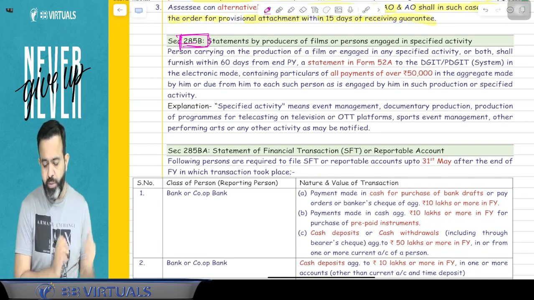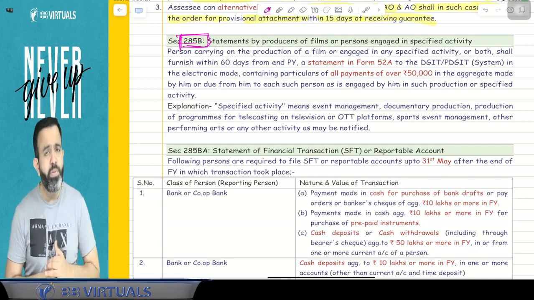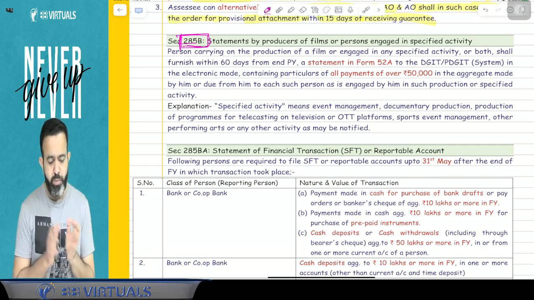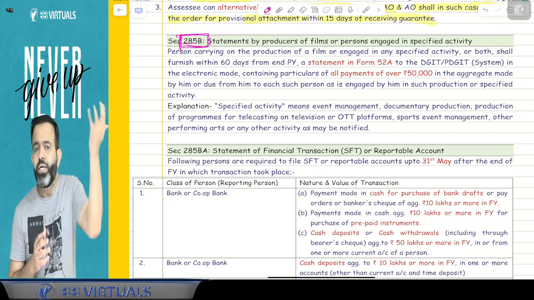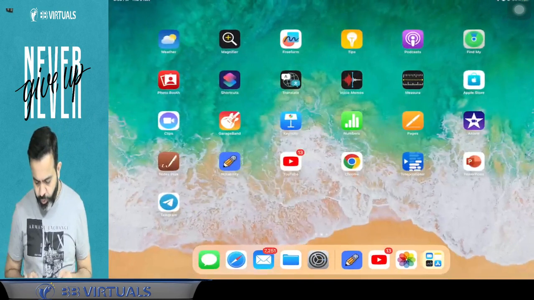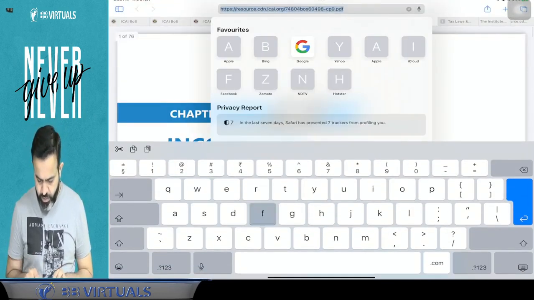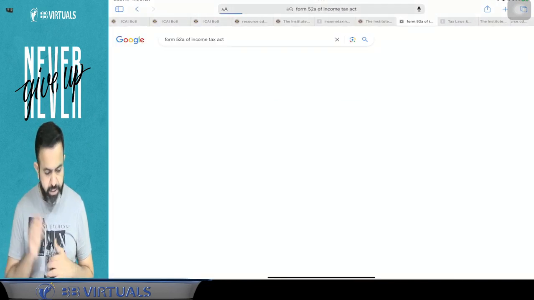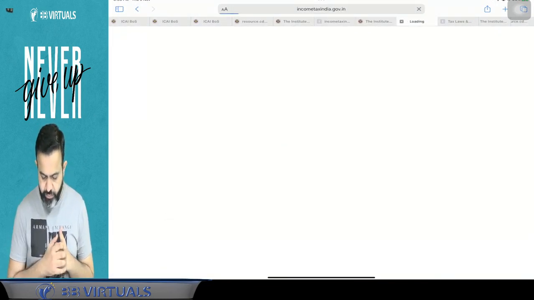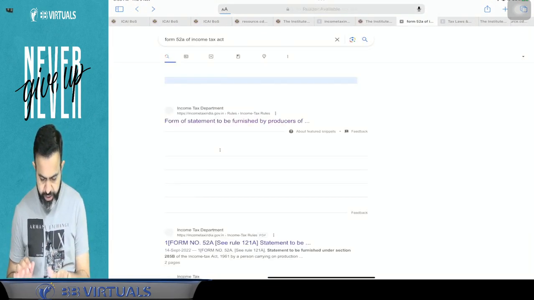and he will submit this detail within 60 days from the end of the previous year. So from the end of the previous year, in form number 52A, there is one form, that is form number 52A. In form number 52A, he will submit this detail to the income tax department. So I'm showing you form number 52A, form 52A of the Income Tax Act. So guys, this is form 52A.